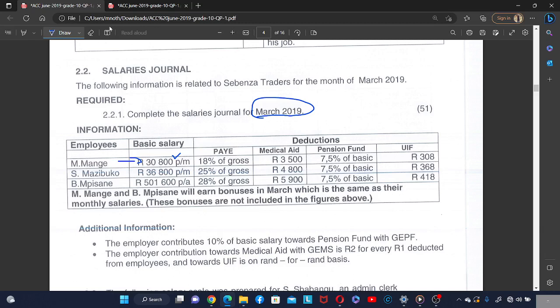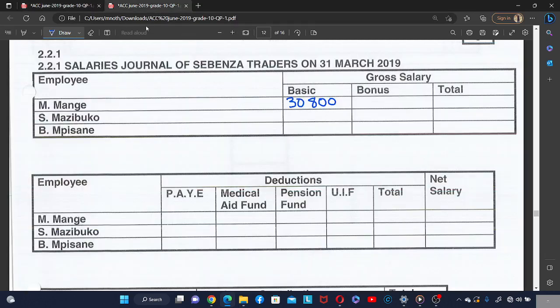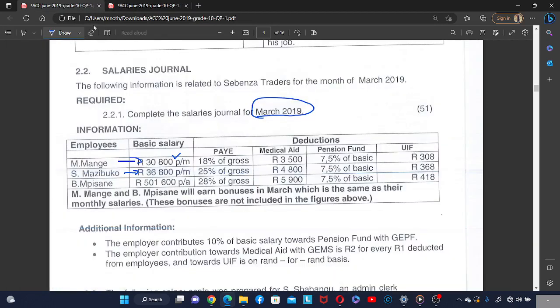Okay, and then Esma Zibugo basic salary is 36,800, right? And then they said Pisane basic salary is 501,600 per annum, meaning that for Pisane they gave us a salary of the whole year.